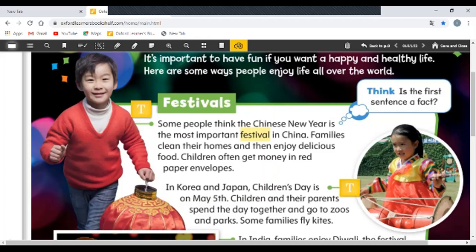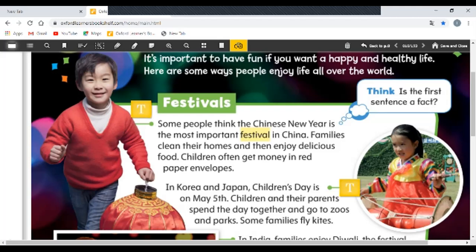Now, let's talk about Korea and Japan. In Korea and Japan, Children's Day is on May 5th. So what time is the Children's Day? They have a day for children. It's on May 5th. Children and their parents spend the day together. The children and the parents. The children are like you, boys and girls. Okay? You are boys, of course. I mean, the children means boys and girls who are aged from 2 or 3 or 4 till 10 or 11 or 12.